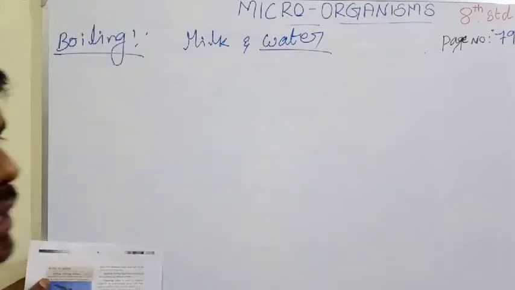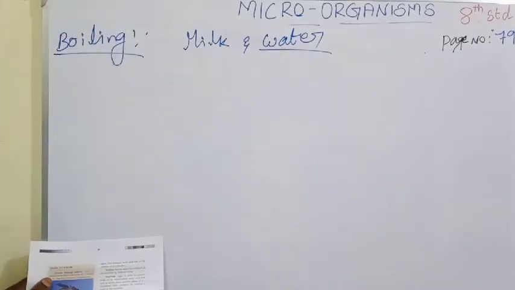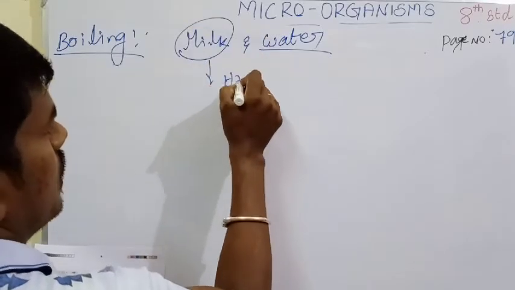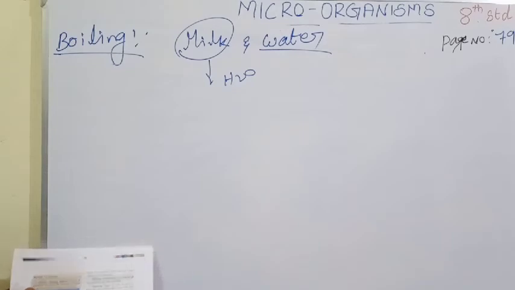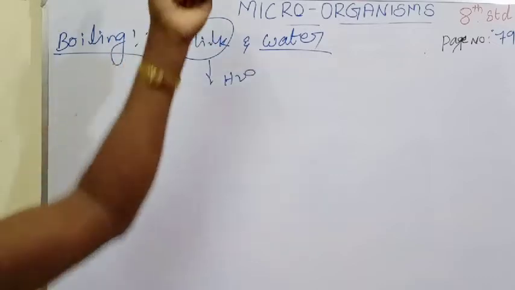Okay, water you are boiling because of the presence of microbes. Why is it necessary to boil milk? Because milk itself is present in water. Milk itself also contains water. During the boiling time the water present is evaporated.